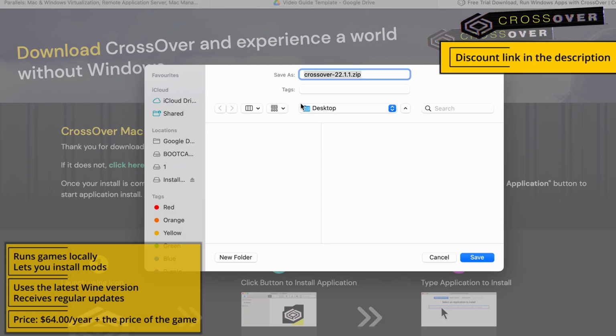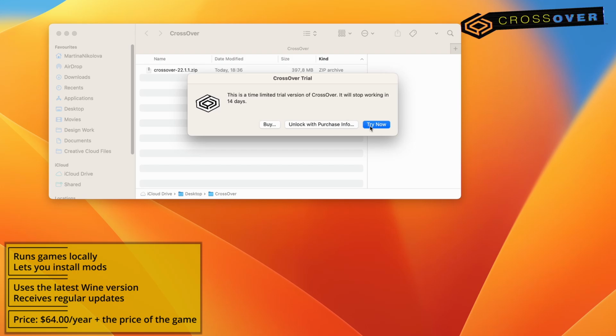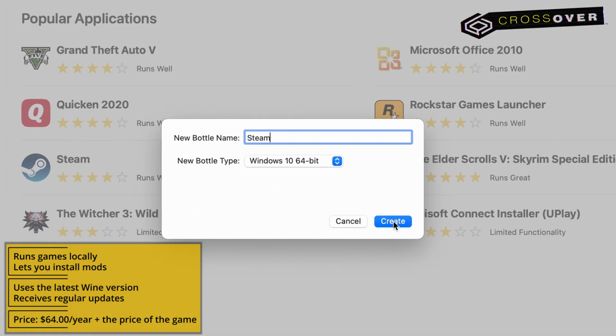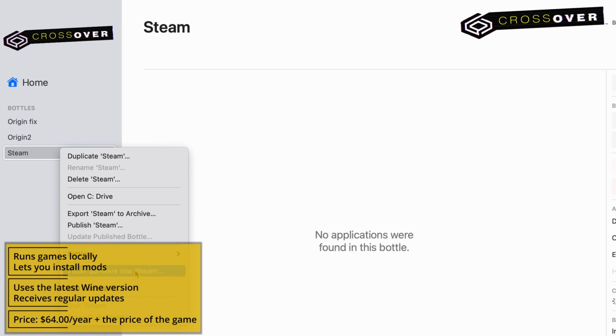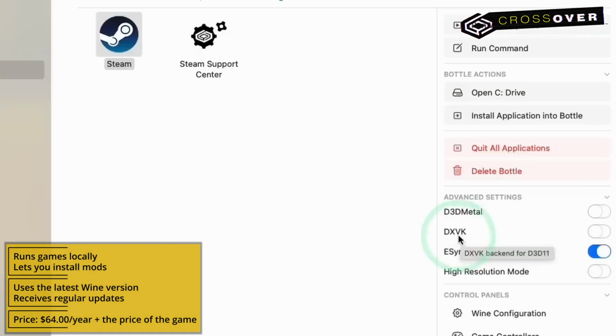Follow the respective link below, register, and either purchase the app or go for its 14-day free trial, which is what I recommend. After Crossover downloads, launch it, install the app, and create a new bottle from the bottle menu. Then go to Install, find Steam, and install it in the new bottle. Steam will start automatically, so close it, enable D3D Metal and eSync, and then start Steam again.